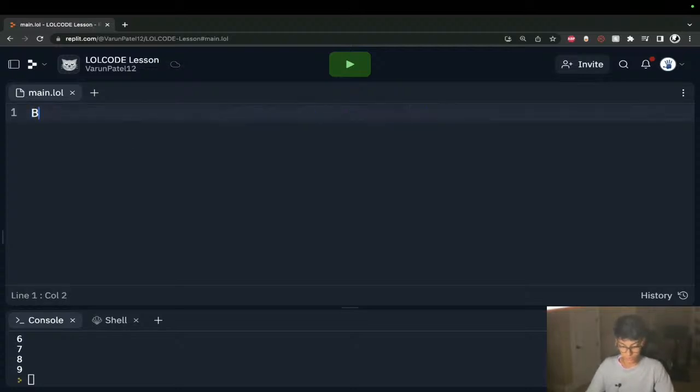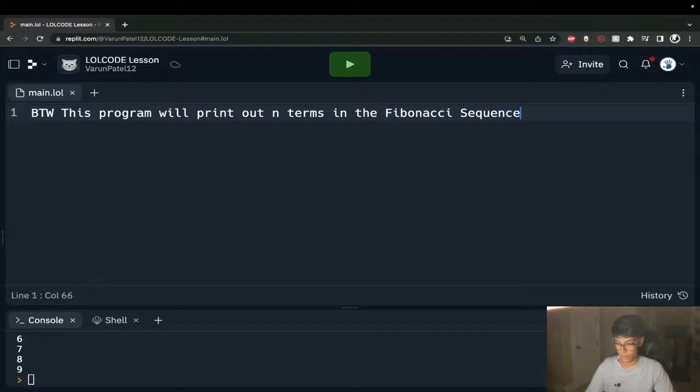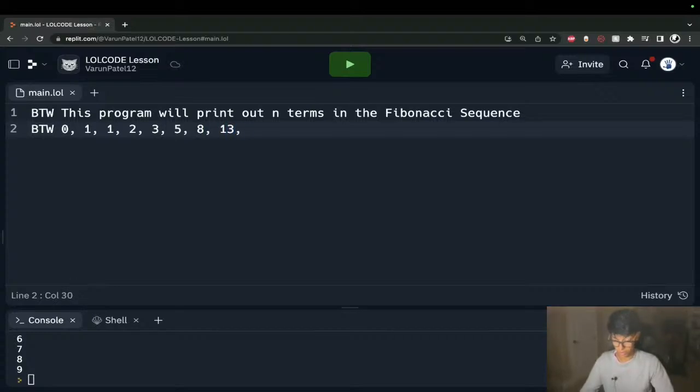The first thing we're going to do is talk about what we're building. This program will print out n terms in the Fibonacci sequence. And for those of you who don't know, the Fibonacci sequence starts like this: 0, 1, 1, 2, 3, 5, 8, 13, 21, 35, so on and so forth. So the pattern is that the number, let's say this 1 right here, is the sum of the two numbers before it, the 0 and the 1.